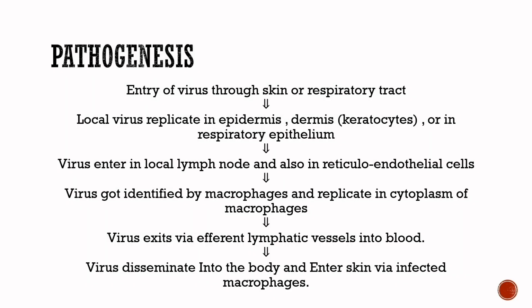heterogenic. Now pathogenesis is the most important to understand the disease and for knowing how these lesions are produced. Virus gets entry into the body through the skin and respiratory tract, and this virus replicates locally in the epidermis, dermis and respiratory epithelium. Then virus enters the local lymph node and also the reticuloendothelial cells. This virus is identified by macrophages and replicates in the cytoplasm of the macrophage. After that, virus exits via afferent lymphatic vessels into the blood, and through the blood virus is disseminated into the body and enters the skin via infected macrophages.